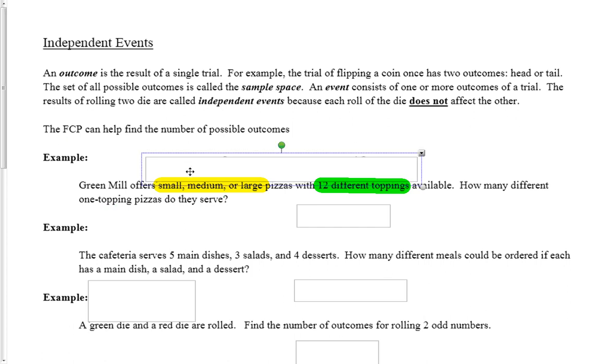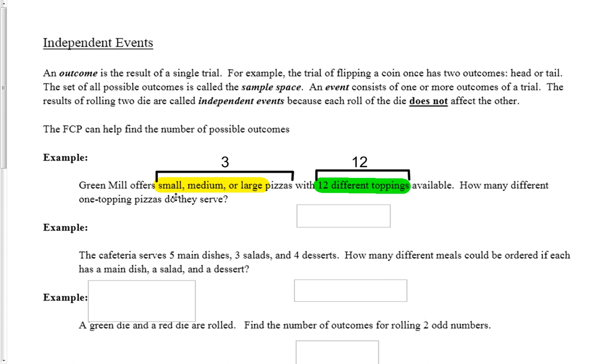Well, from here we see there are 3 different sizes and there are 12 different toppings. And since it's an independent event, we're going to take those two numbers and multiply them together. So 3 times 12 is 36.